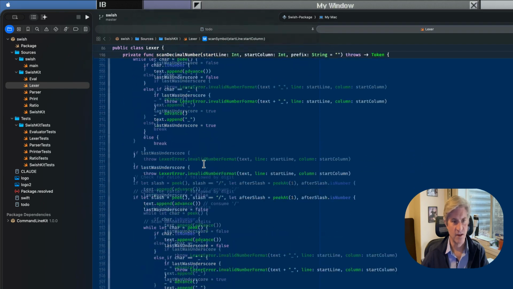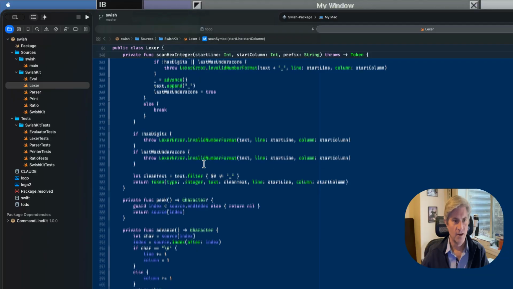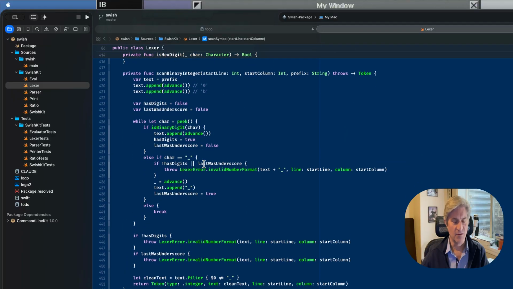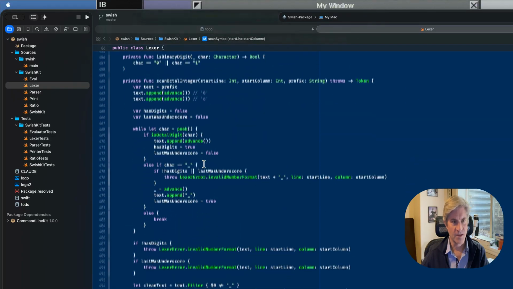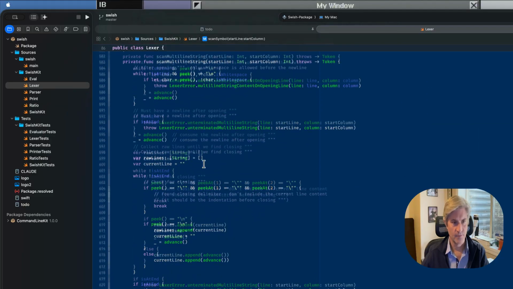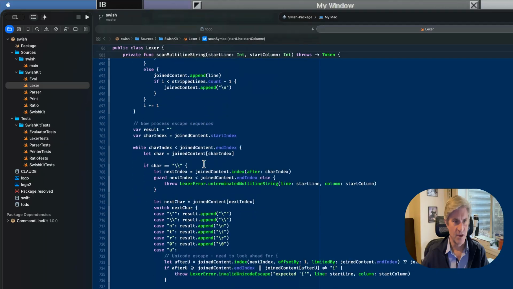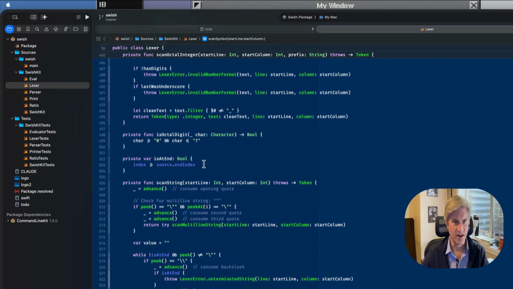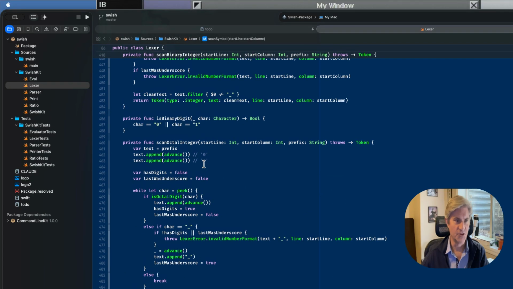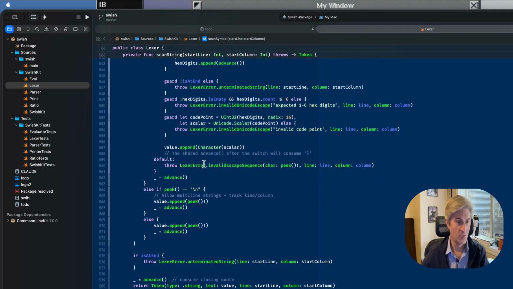In my opinion, this could be split out a little more, maybe into different files. Some of these methods are kind of long. You saw we have methods to scan a string and scan an octal integer and a binary digit, all these things that it's put in that you would do as a human.